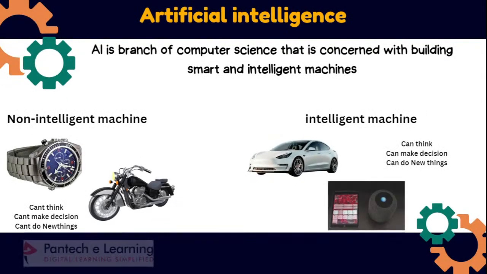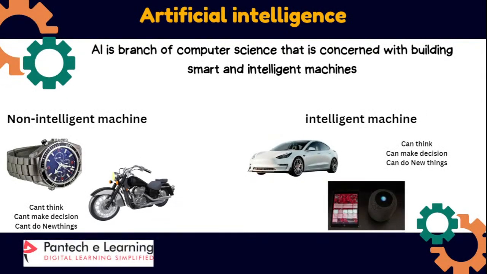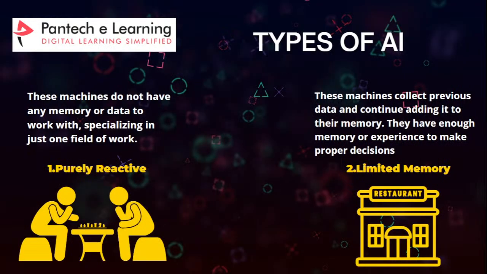In computer science we have non-intelligent machines which can't think, can't make decisions, can't do any new things. Whereas we have some intelligent machines like Tesla cars which can drive automatically, and we have Alexa and ChatGPTs. These are intelligent machines. In this type of AI we have two types: purely reactive and limited memory.